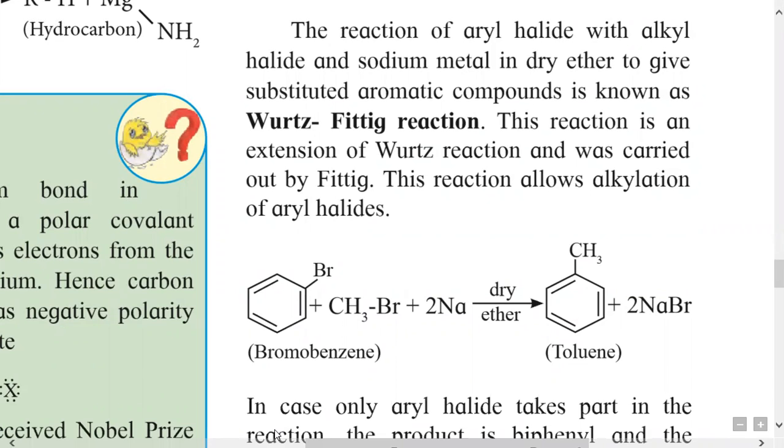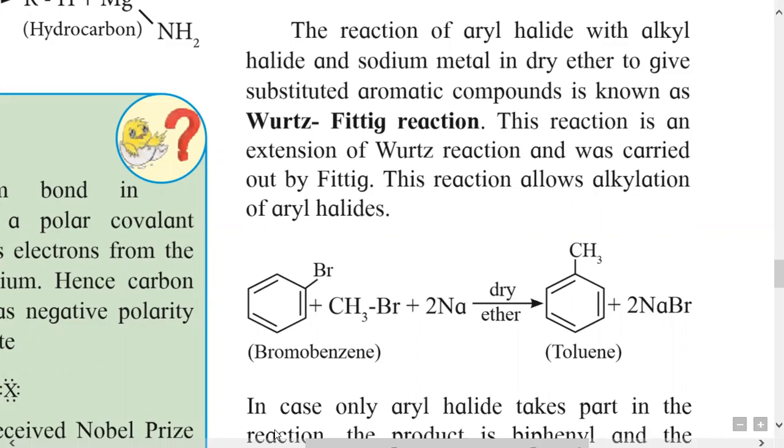In this reaction, this is bromobenzene, which reacts with methyl bromide, an alkyl halide, and this is an aryl halide. When aryl halide and alkyl halide react with sodium metal in the presence of dry ether, they give a hydrocarbon containing an aryl group and an alkyl group, with the side product sodium bromide. So this is called the Wurtz-Fittig reaction.